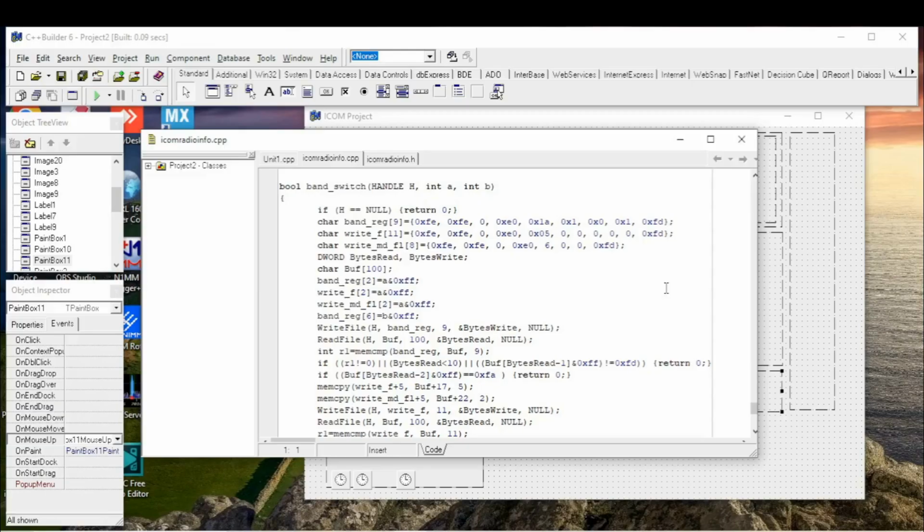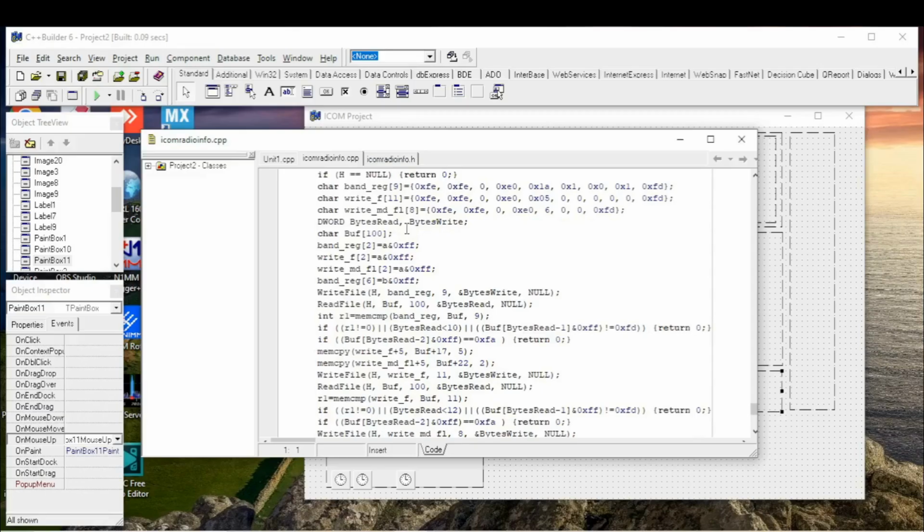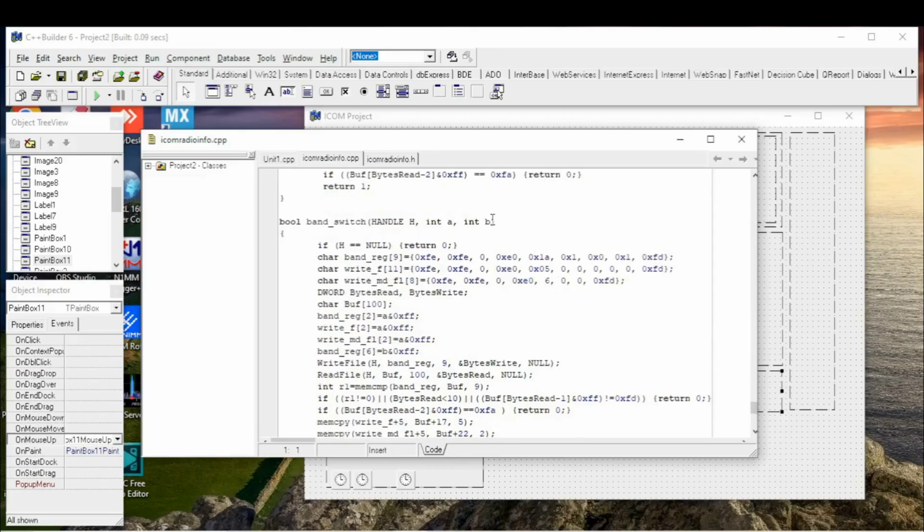So we need to read band stacked register, then take out frequency, mode and filter from that. So we read in register, then we write in frequency, and write in mode and filter. For each read-write operation, we check for errors. So if there is any error, nothing will happen.